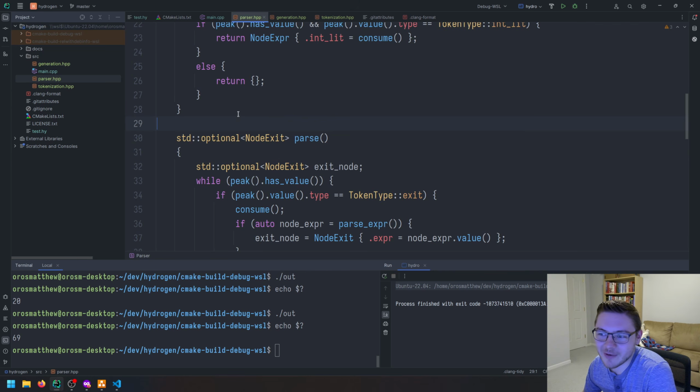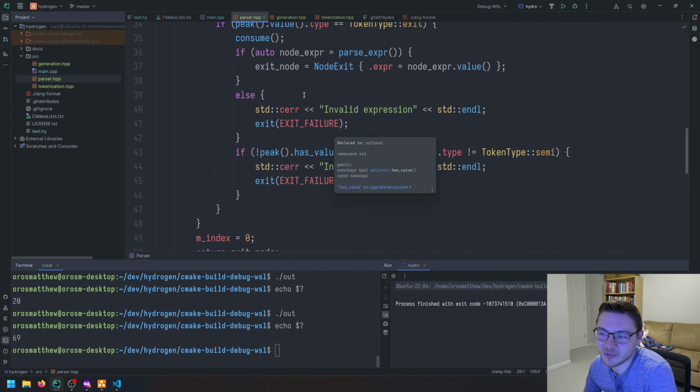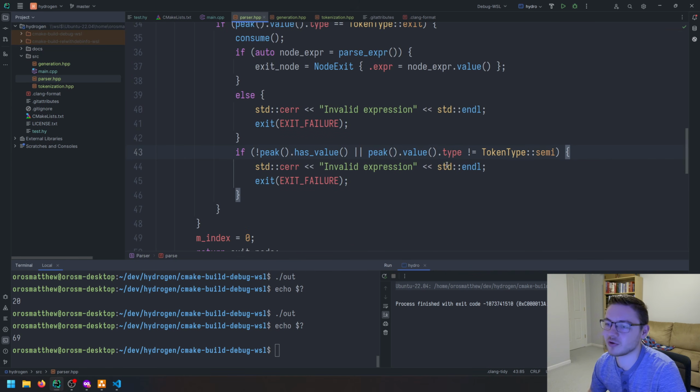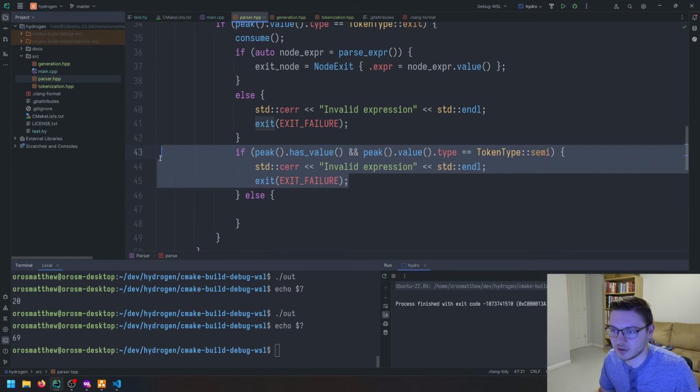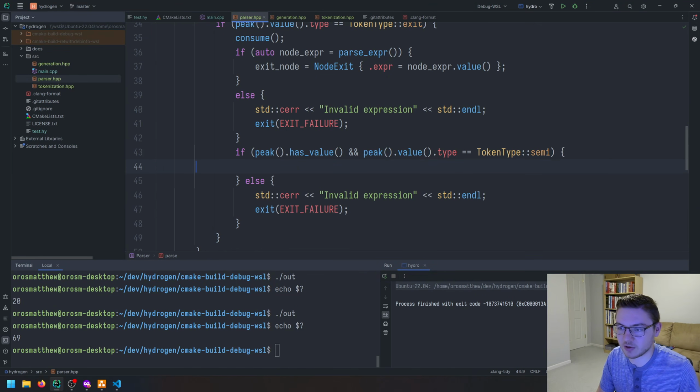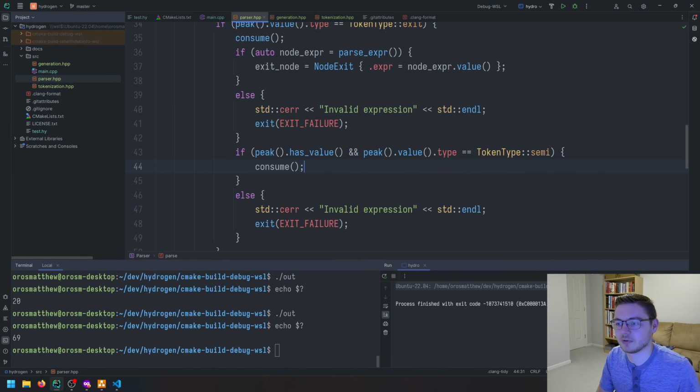All right, what I'm having a feeling is what I did is during our parser, we need to consume our semicolon. So actually, we do need to do something if we get our semicolon. So let's actually invert this correctly again. Put the error message, and then we need to consume our semicolon. You're probably wondering how I was able to identify that quickly. I don't know. Magic. And it works. Okay, well, it didn't get an infinite loop. So let's go ahead and run this, and we get 69.